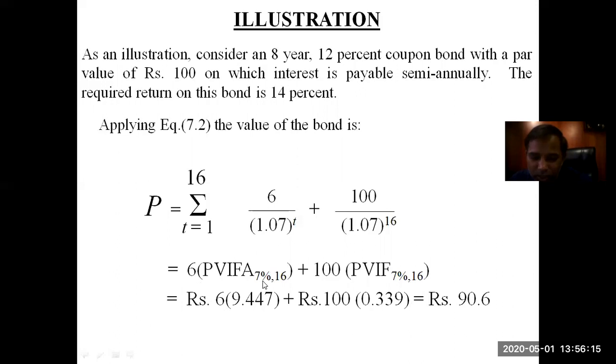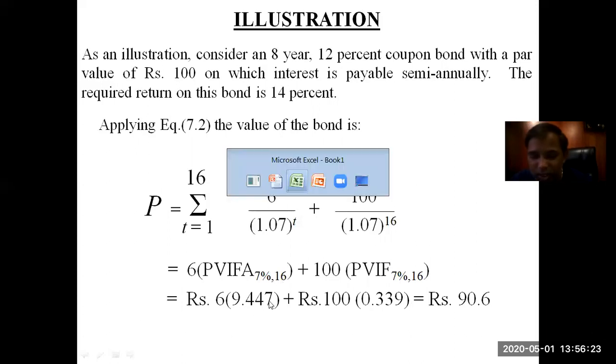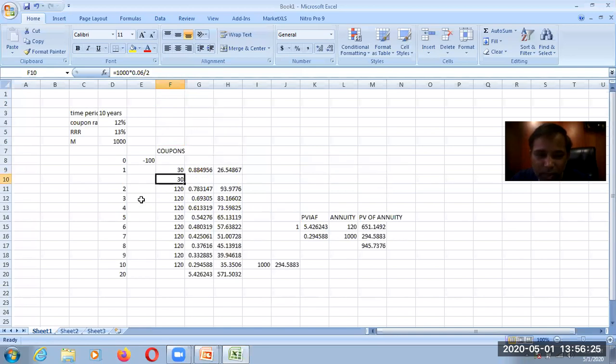So this is how it will be calculated. 6 rupees multiplied by the factor value at 7%, 16 periods, is 9.447. Let us put it down here, it will help us. 14%, 12, 100.